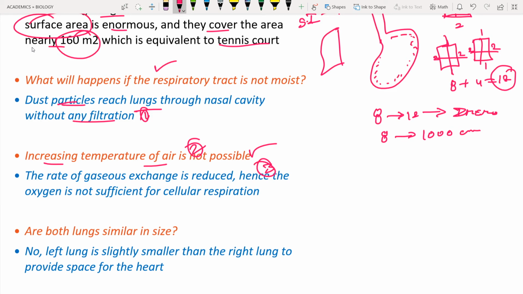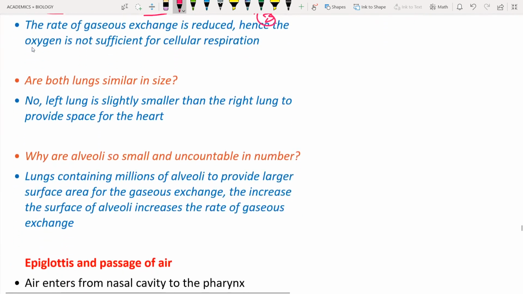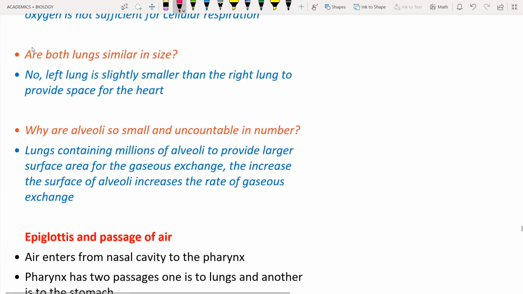So if there is no moisture, if it is not moist, what is it going to cause? It is going to cause less absorption of the gases. If the absorption of the gas is very less, then the gases are not sufficient for the body for its normal cellular respiration. Okay, so the next question is, are both lungs similar in size?